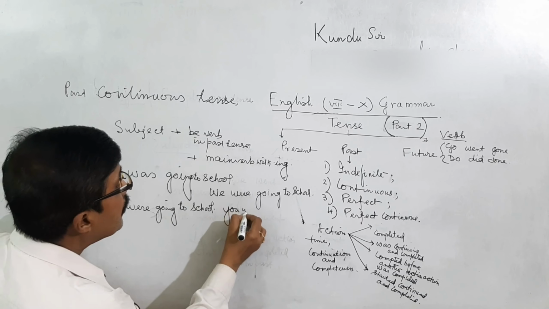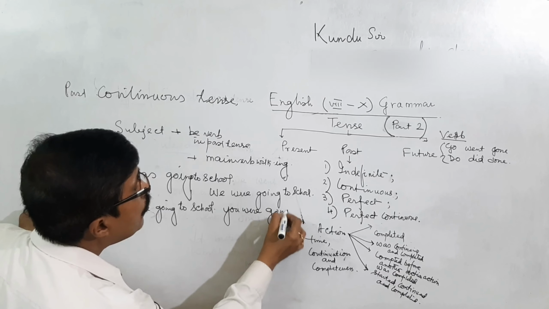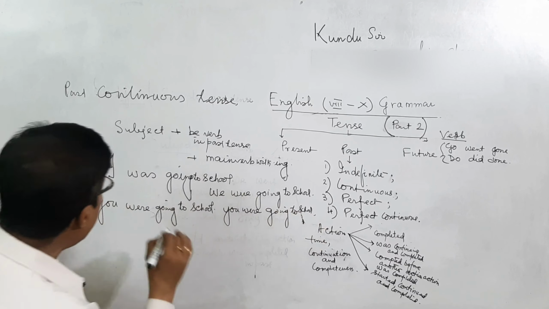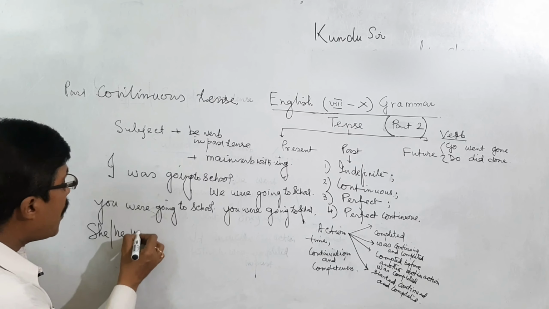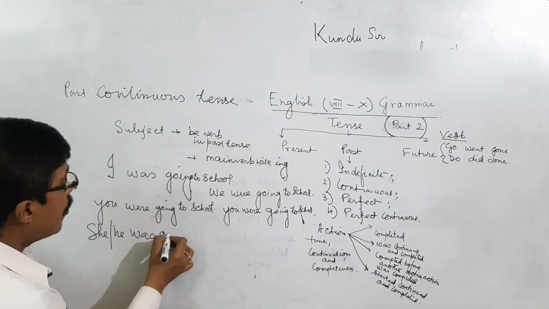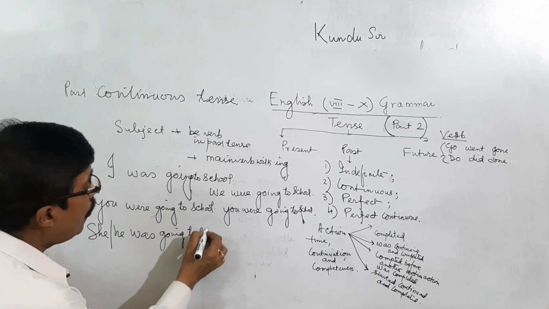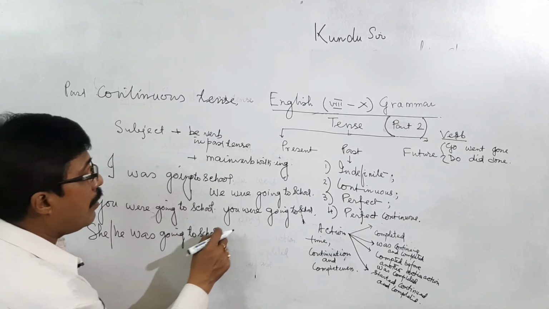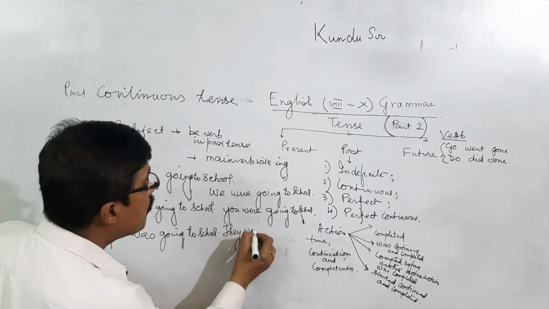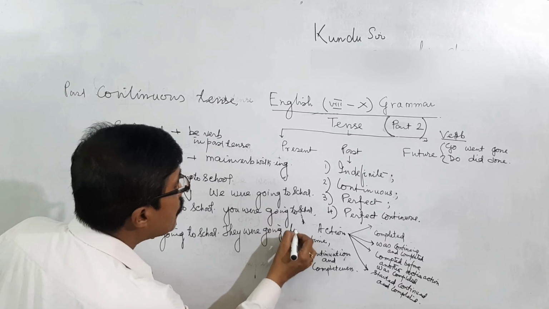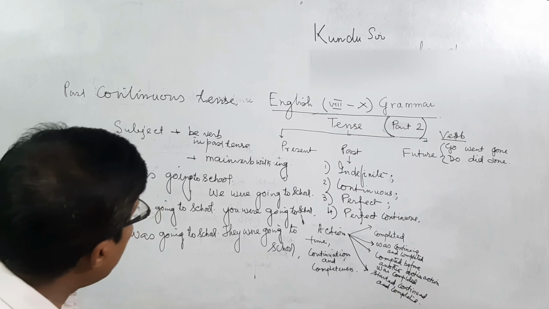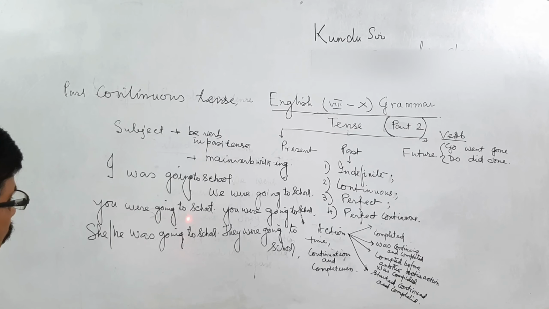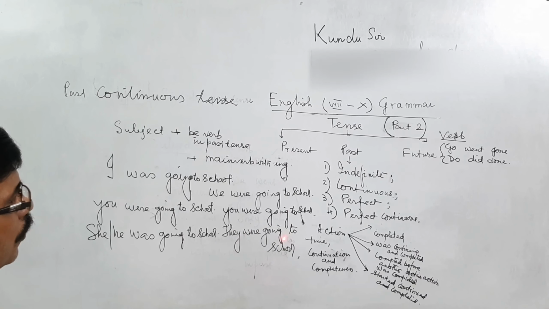You were going to school. He or she was going to school, the be verb is was according to the subject. Third person plural, they were going to school.